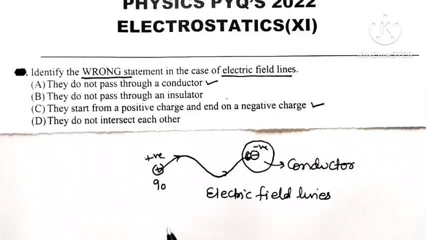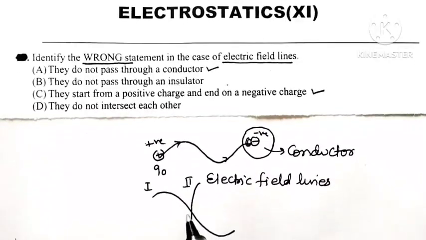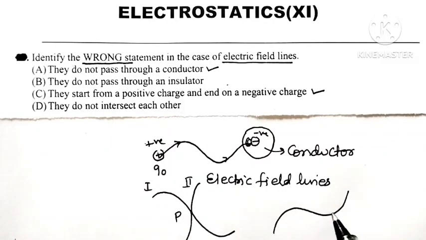Suppose we are having two electric lines of force, say this is the first electric line of force and the second electric line of force, and they are intersecting each other at point P. We know that electric field lines are those imaginary lines along which a unit positive charge is travelling, and the direction of electric intensity at any point can be obtained by drawing a tangent to the electric field line at that point.